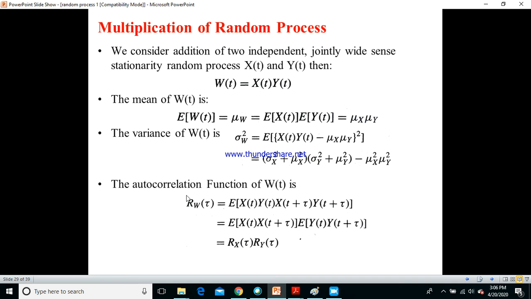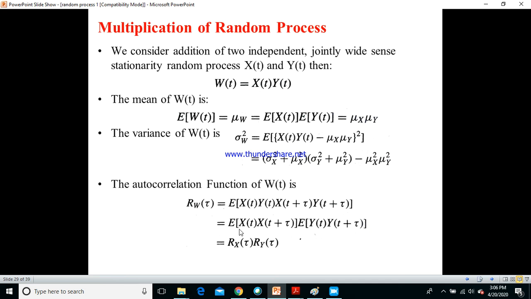So what would be the autocorrelation function of w of t? Earlier we added x of t and y of t, and we added these two terms. Now we are taking the product of all four. So it is x of t into y of t, x of t plus tau into y of t plus tau, and then we rearrange in terms of x and y. So we get E of x of t into x of t plus tau, and E of y of t into y of t plus tau.